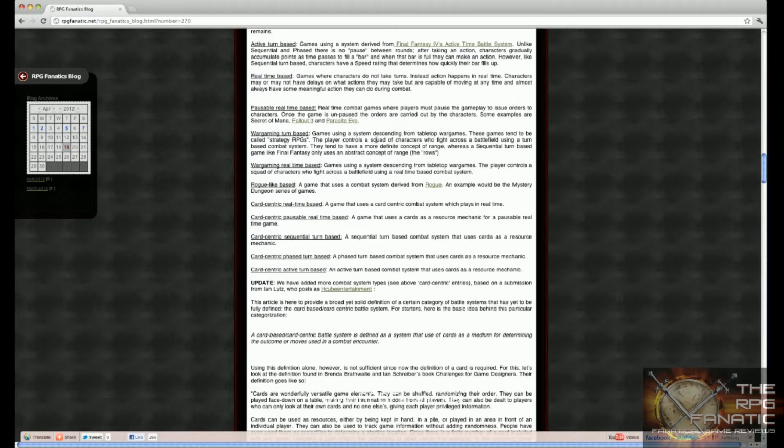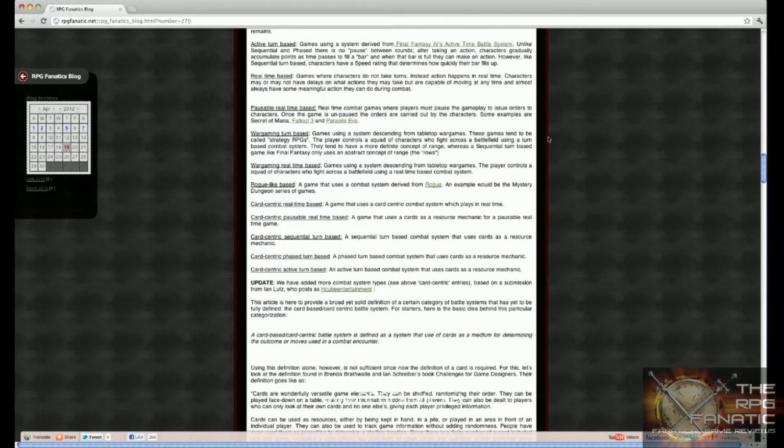The player controls a squad of characters who fight across a battlefield using a turn-based combat system. They tend to have a more definite concept of range, whereas a sequential turn-based game like Final Fantasy only uses an abstract concept of range, like the rows. And that's really what's different here. There's actually battlefields, and you can manipulate your characters around a battlefield.